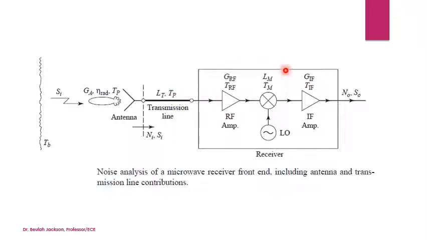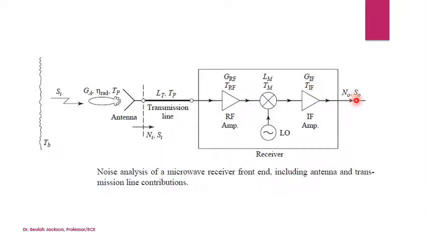And this part is the receiver. The RF components consist of an RF amplifier with a gain GRF and the noise temperature TRF, then the mixer with an RF to IF conversion loss factor LM and the noise temperature Tm, and an IF amplifier with the gain GIF and the temperature TIF.